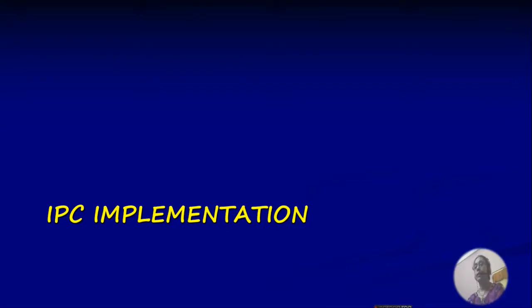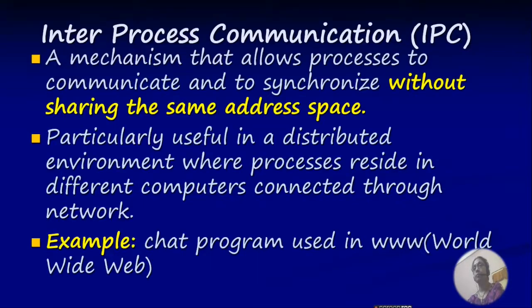Now, regarding the implementation of producer and consumer processes by IPC facility. Interprocess communication is a mechanism that allows processes to communicate and to synchronize without sharing the same address space. In the previous approach, the shared memory approach, the producer-consumer process is implemented by sharing the same address space.